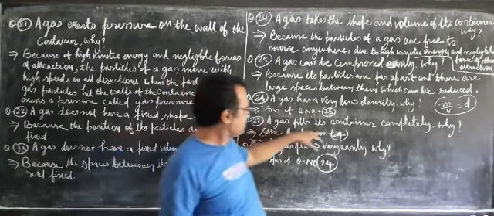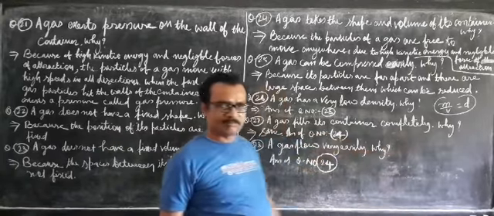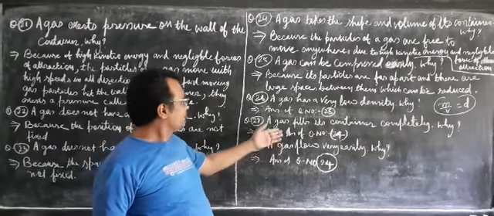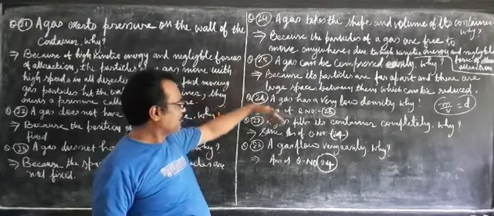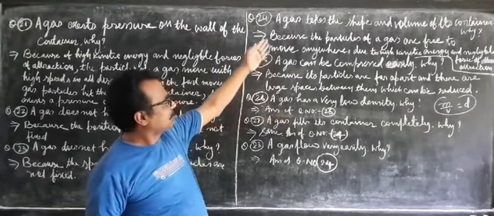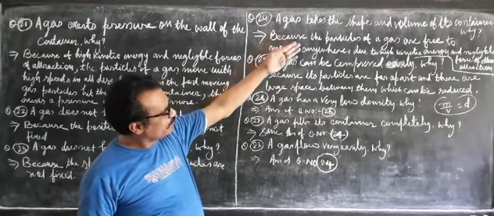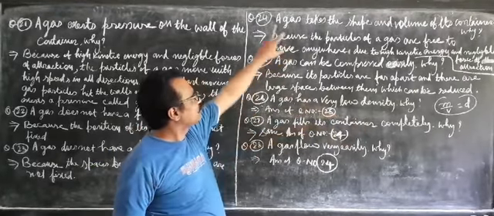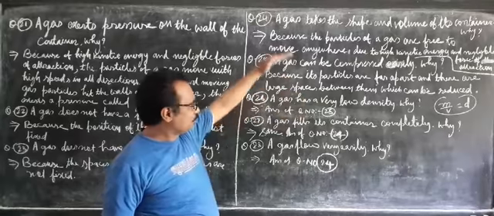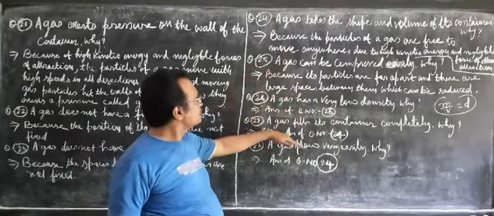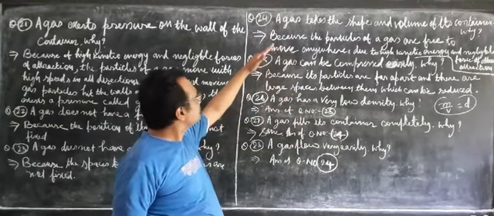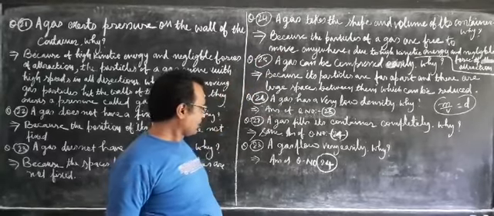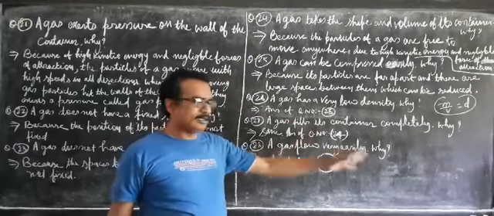Now next, a gas fills its container completely. The answer is the same as the earlier question, because the same question is asked in another way. A gas takes up the shape and volume of the container, or a gas fills the container completely. Both have the same meaning. These two questions are written in two different ways, so the answer would be the same for question number 24 and 27.